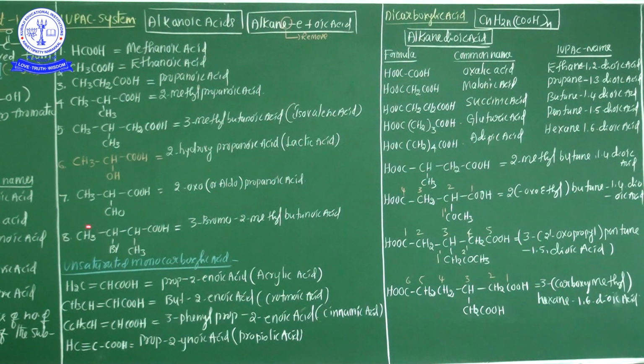In my next class I will continue with the remaining nomenclature of dicarboxylic acid and tricarboxylic acid, along with aromatic carboxylic acid naming and isomerism.